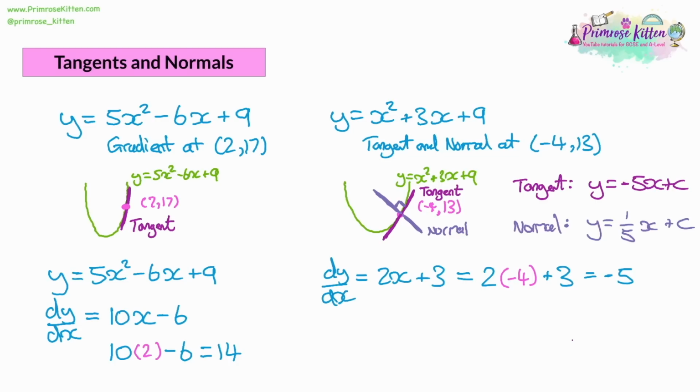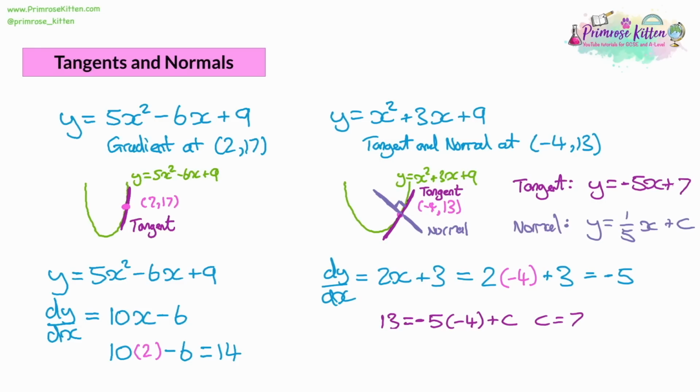Now we want the values of the plus c's. So we also substitute in the y coordinates. For the tangent, we're going to have 13, substituting y, is equal to -5 times -4 plus c. And we can rearrange to find what c is. -5 times -4 will give us 20. So we need to take 7 away from 20 to get 13. The c for this must be 7. So let's replace that in our answer.